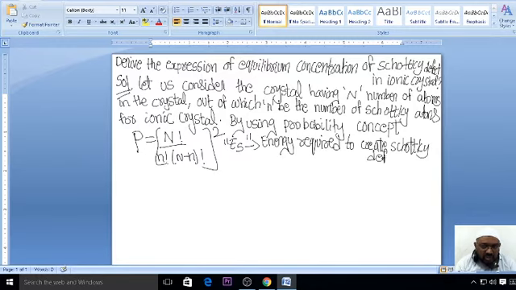To create the Schottky defect, you require some amount of energy. So what is that amount of energy? P you already know. If you know this, then our term will be over.